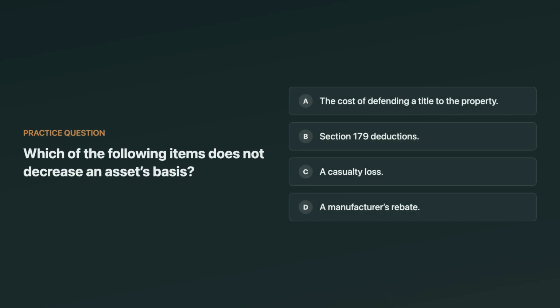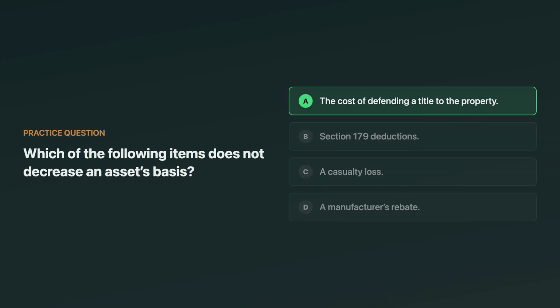Which of the following items does not decrease an asset's basis? The options include the cost of defending title to the property, Section 179 deductions, a casualty loss, and a manufacturer's rebate. Think about which one actually increases basis instead of reducing it.